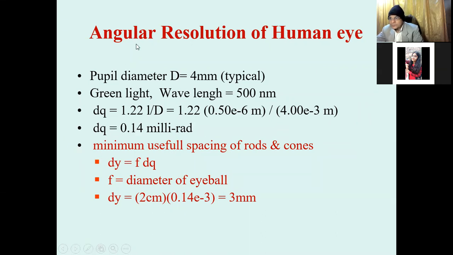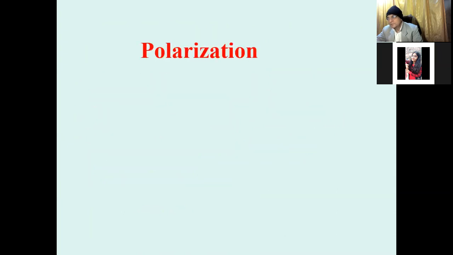So the minimum useful spacing of rods and cones. Rods and cones we will discuss in detail with the structure of the eye, where this can happen. So this gives an idea of about 3 mm, and in that case we can visualize the object. The minimum resolution of the object is 3 mm.